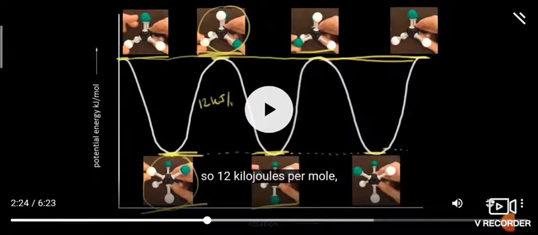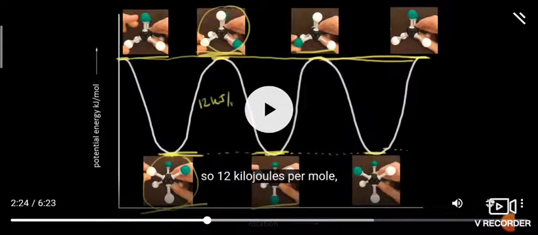The two forms differ by 12.5 kilojoules. The energy barrier is so small that small thermal or kinetic energy from intermolecular collisions is sufficient to overcome it. Hence the different conformations of ethane cannot be separated and isolated.